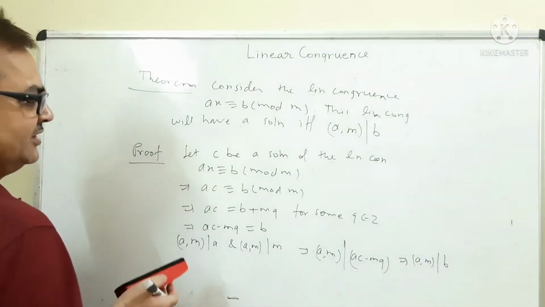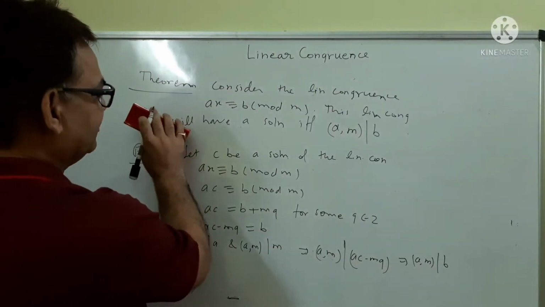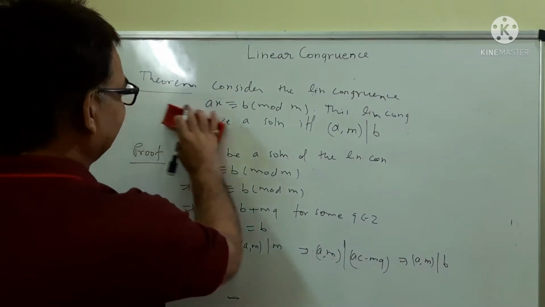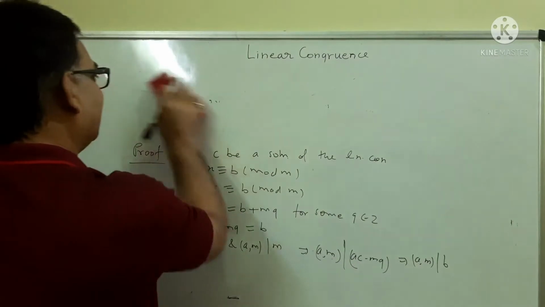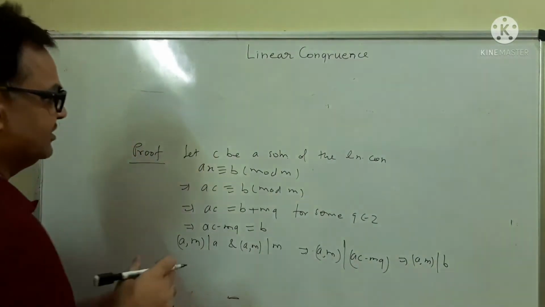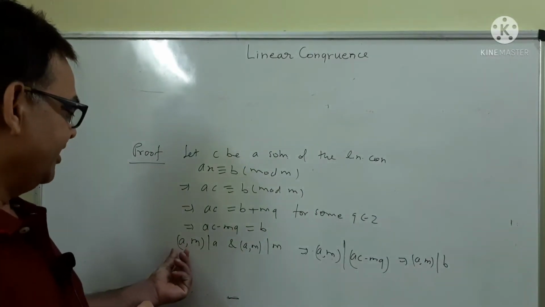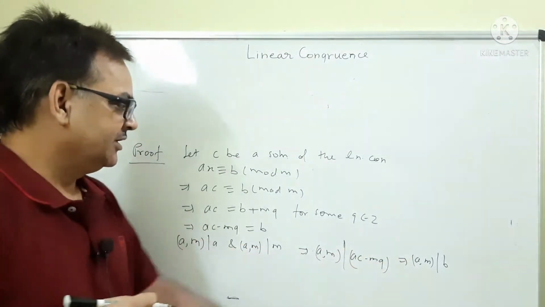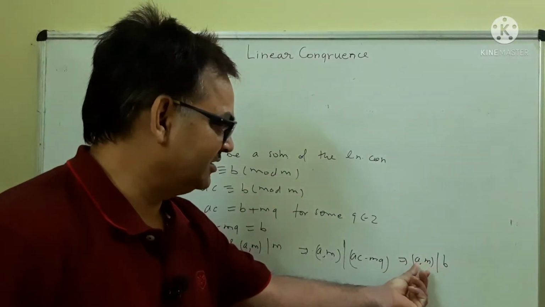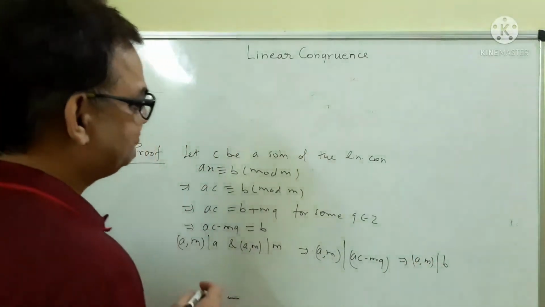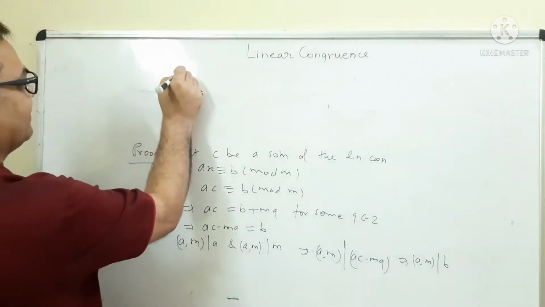For the second half, let GCD of A and M divide B. Then we have to show that the linear congruence will have a solution. I have proved that if the linear congruence has a solution, then GCD of A and M divides B. Now I prove that if GCD of A and M divides B, then the linear congruence will have a solution.